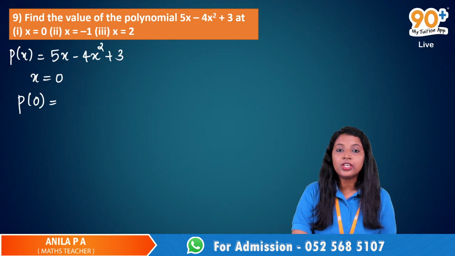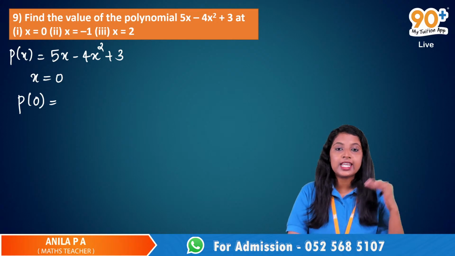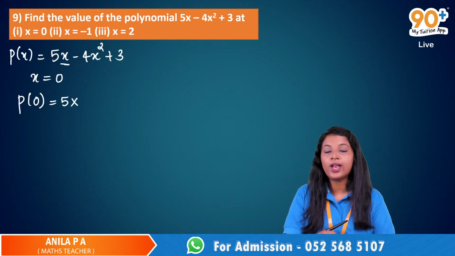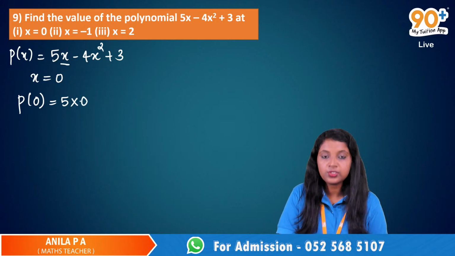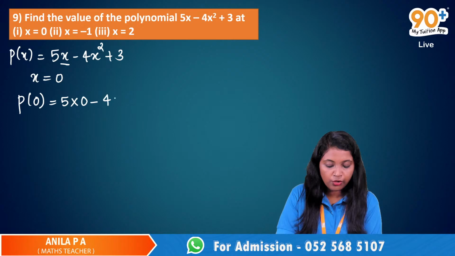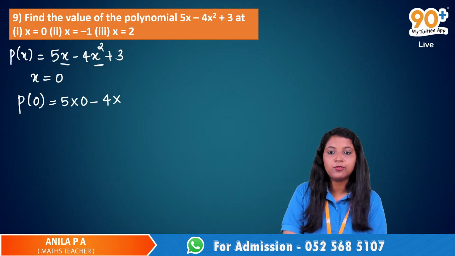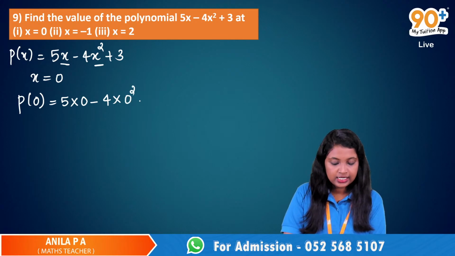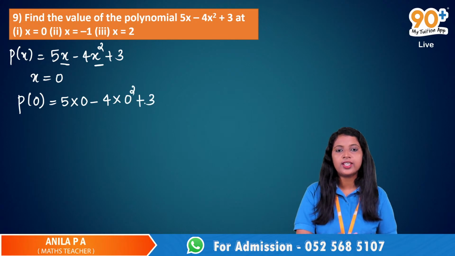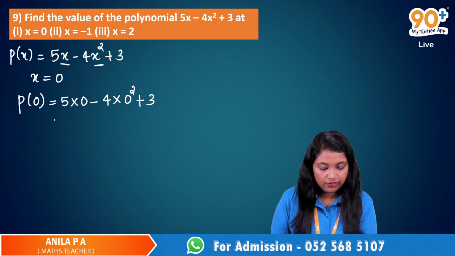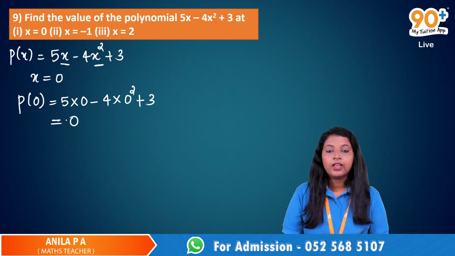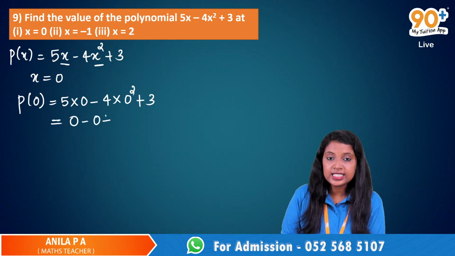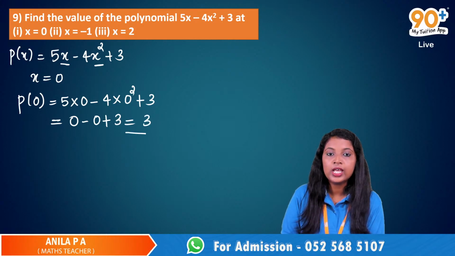Yeah, so wherever you see this x, you have to replace that x with 0. So this will be 5 into, instead of this x, you have to write 0. 5 into 0 minus 4 into x square, but you have to replace x, it will be 0 square, plus 3. Here we don't have any x, so just write it as 3 itself. What is 5 into 0? It is 0 only. What is minus 4 into 0 square? Again 0. Then plus 3. This is equal to 3.